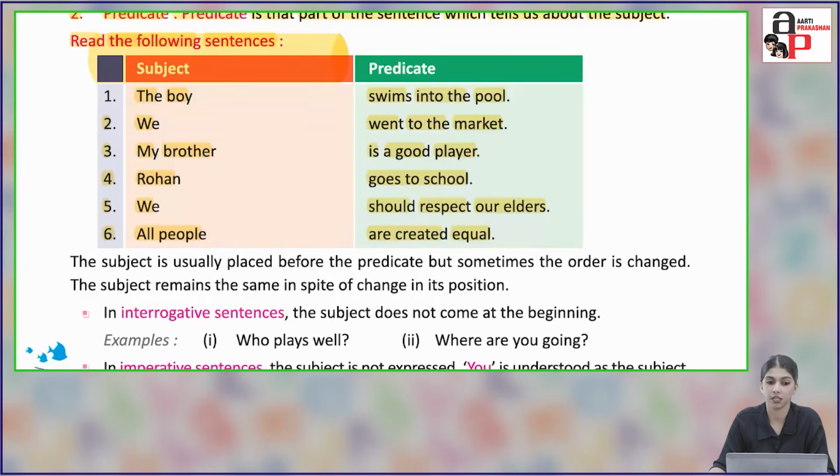Subject and predicate. The boy swims into the pool. We went to the market. My brother is a good player. Rohan goes to school. We should respect our elders. All people are created equal. So here the subject and predicate of the sentences are separated.